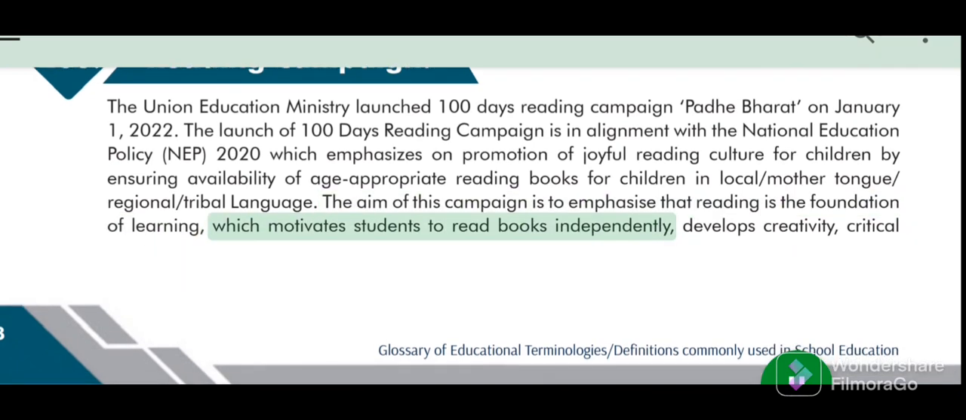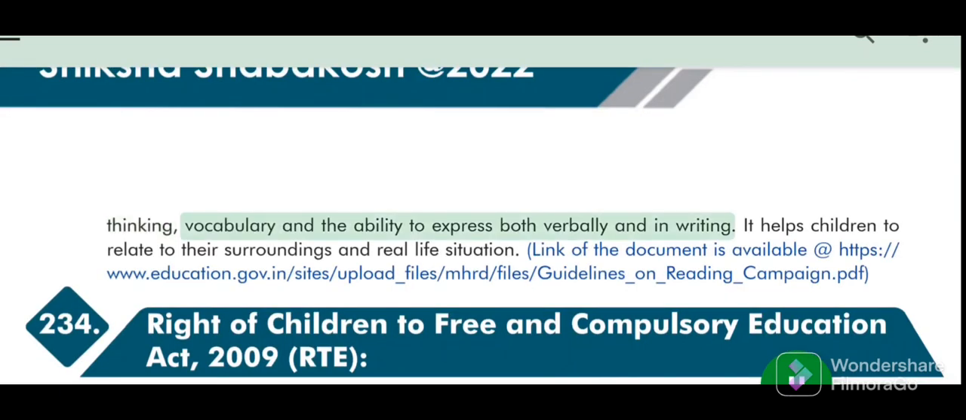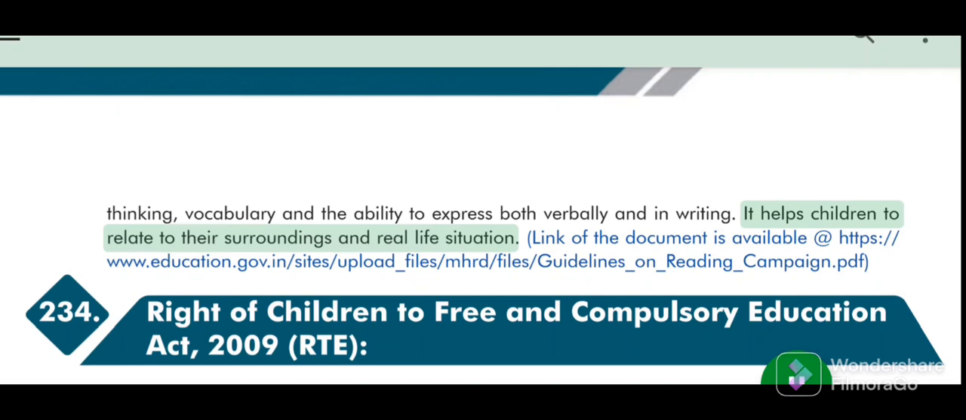students to read books independently, develops creativity, critical thinking, vocabulary and the ability to express both verbally and in writing. It helps children to relate to their surroundings and real-life situation.